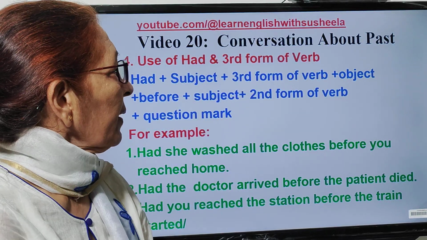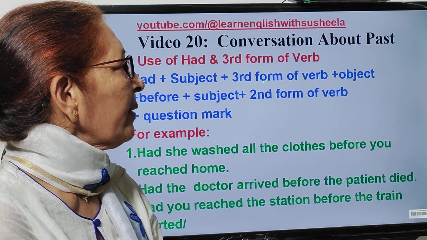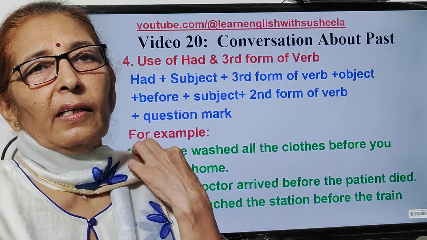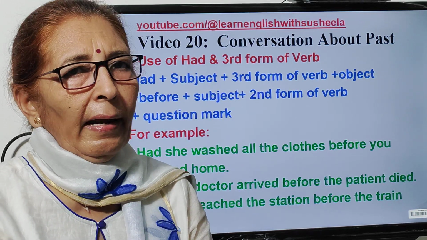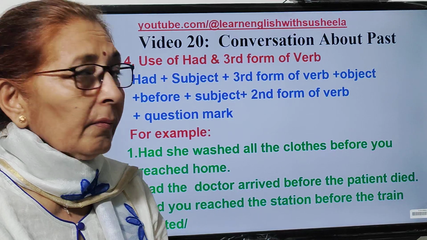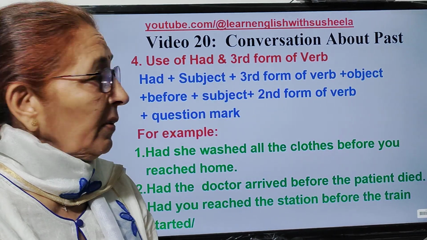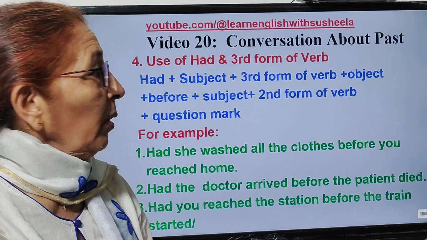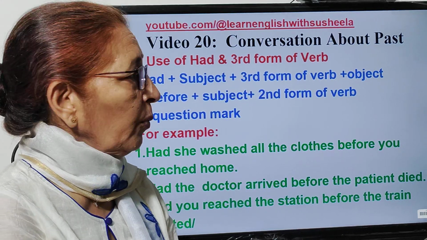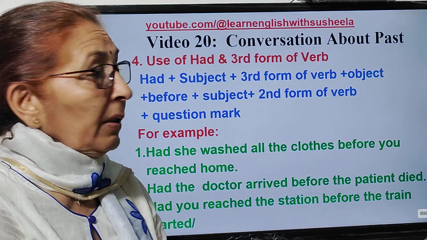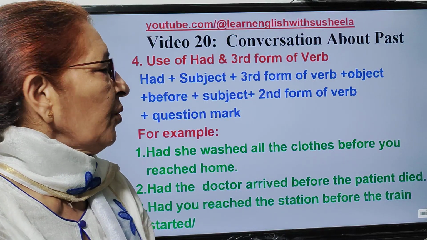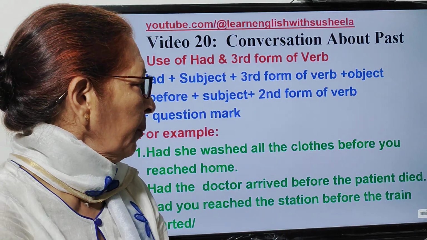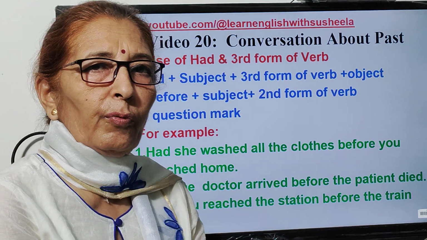Next, fourth, that is use of had and third form of verb. In present we use have or has, but in past we only use had with all the subjects. And here sentence structure will be had plus subject plus third form of verb plus object. But here we are having two-part sentences. Again we have to use before and then subject and then second form of verb.